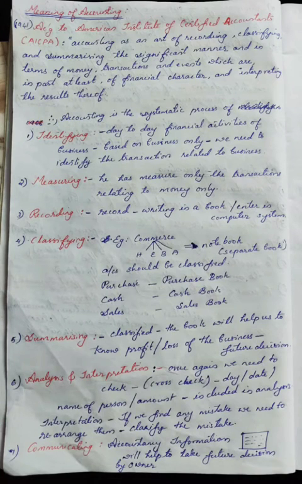Meaning of accounting. So let's see what is the meaning defined by the American Institute of Certified Public Accountants, that is AICPA, in 1941. Accounting is an art of recording, classifying and summarizing in a significant manner and in terms of money, transactions and events which are, in part at least, of a financial character, and interpreting the results thereof.